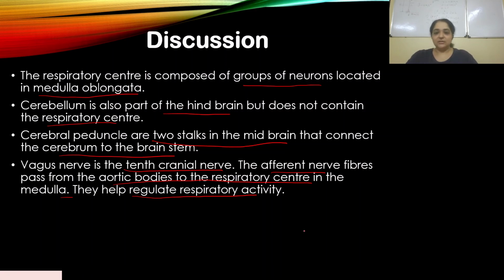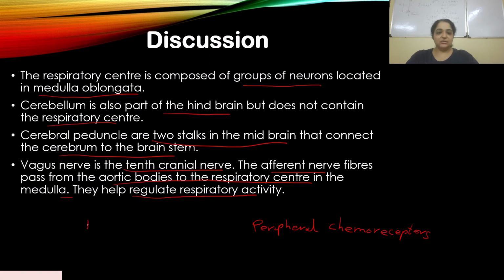If you remember how the chemical regulation works, there are peripheral chemoreceptors. That's where you find aortic bodies. So aortic bodies are part of the peripheral chemoreceptors.